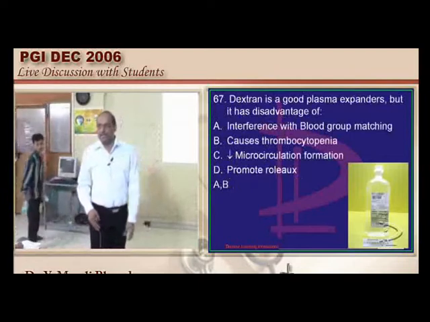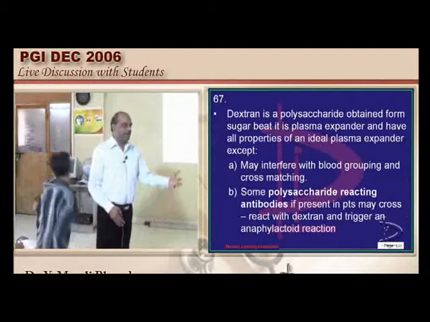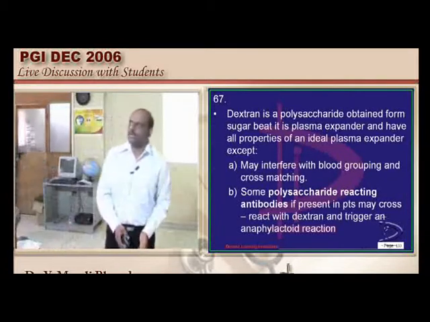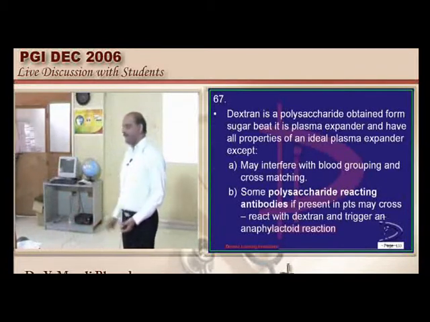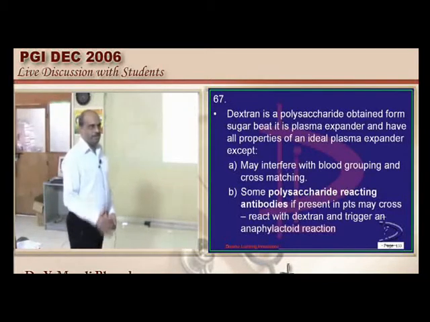Dextran is a very important thing. No blood bank people are available and there is no time for getting blood. What is the immediate thing that you want to give for a trauma victim? Dextran is a plasma expander. But some problems are there with dextran.